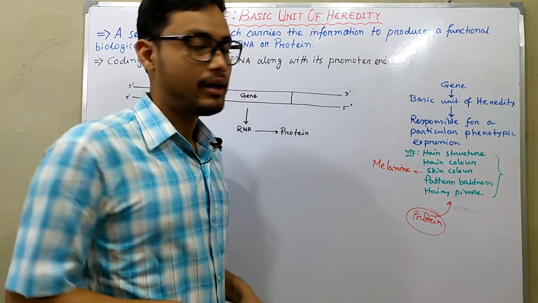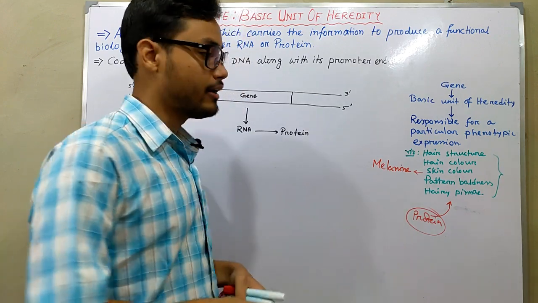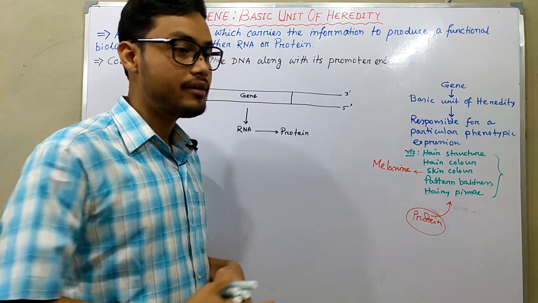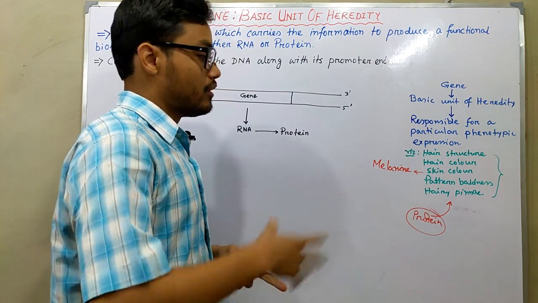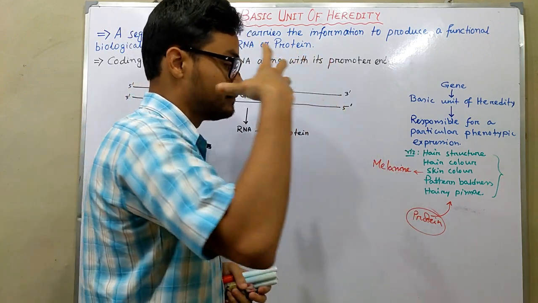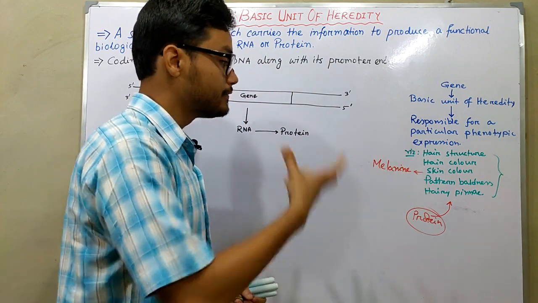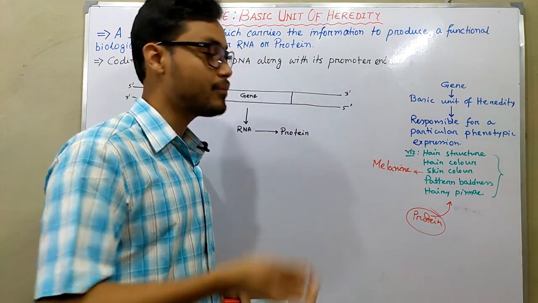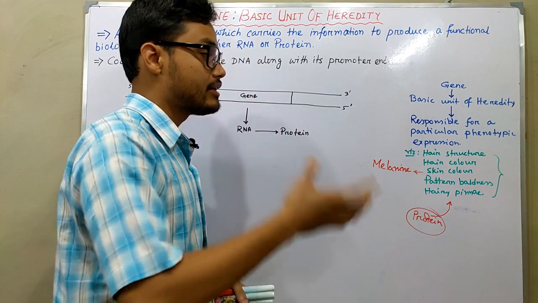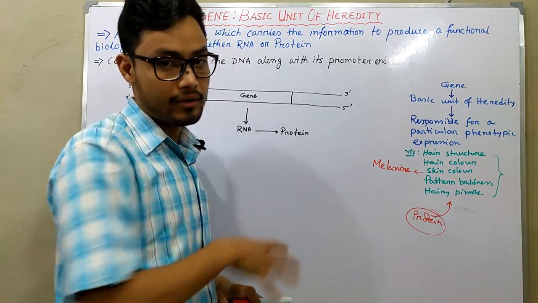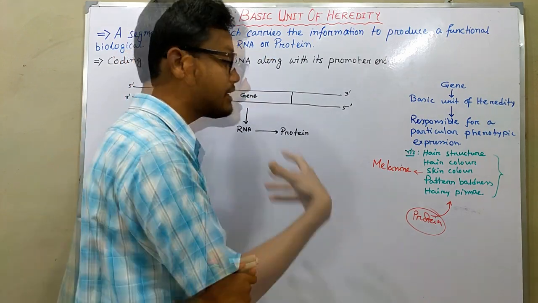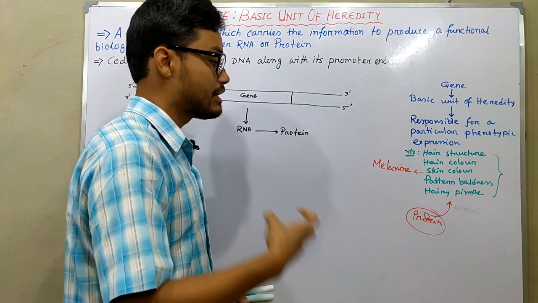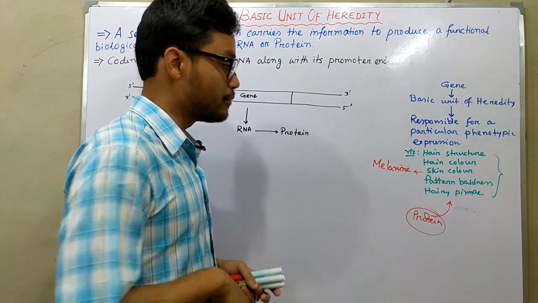In tropical regions like Africa, or subtropical regions like India, the skin pigment of the African population or Indian population is darker than the American population, right? Here, melanin synthesis is more than in the American population.